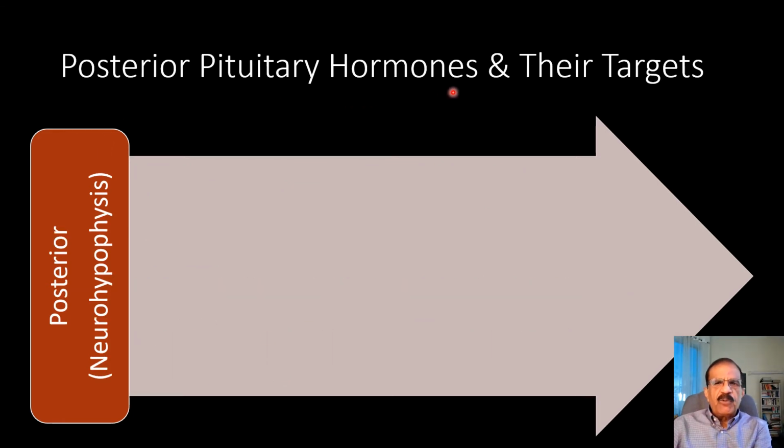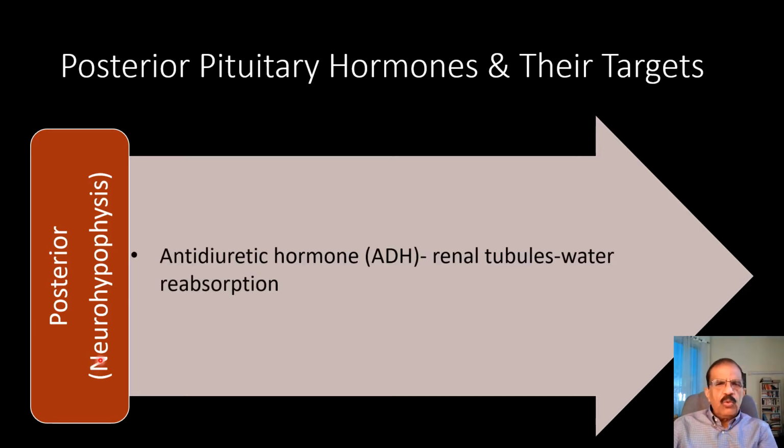Now take the example of the posterior pituitary, also called neurohypophysis, because it is actually not endocrine tissue in the sense that it does not secrete hormones, it only stores. There are two hormones. One is antidiuretic hormone, ADH, very important in the regulation of water. Its excess could lead to syndrome of inappropriate ADH secretion, which is usually a complication of another disorder, or deficiency of this hormone leads to a lot of diuresis resulting in diabetes insipidus.